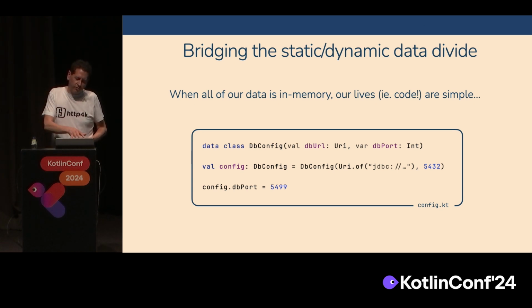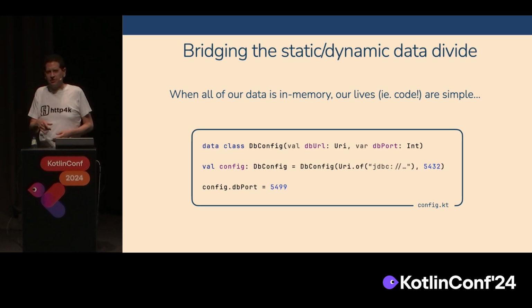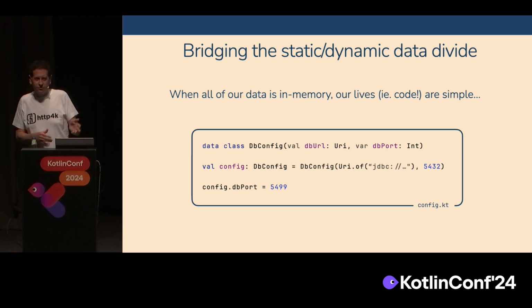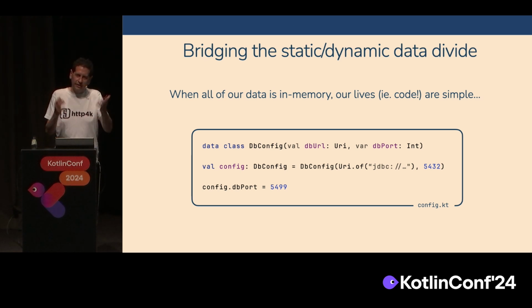But the problem here is that, we can update this value, DB port, we can just set the value to something else using a var. But the problem is that we don't do this. We don't have static objects. I certainly hope we don't have usernames and passwords and URLs encoded into our code that then get shipped off somewhere. We get them from some kind of dynamic or secret store.